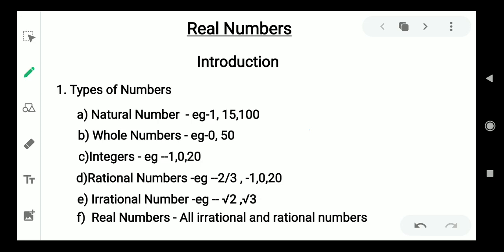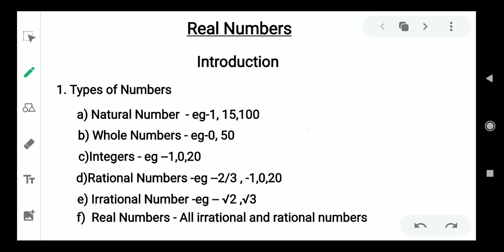Now we come to the term real numbers. That is the name of this chapter. Real numbers can be defined in terms of rational and irrational numbers. They comprise a set of all the numbers which are rational and irrational. So this is all about what we are going to study in this chapter.